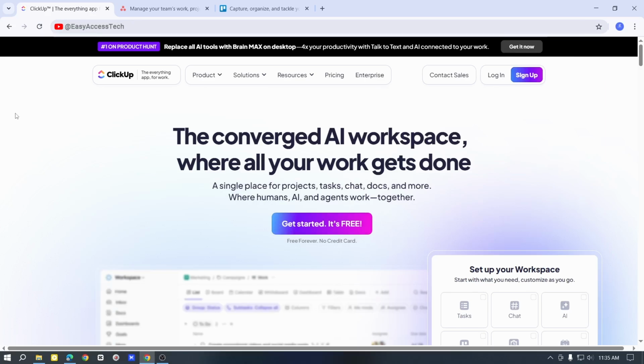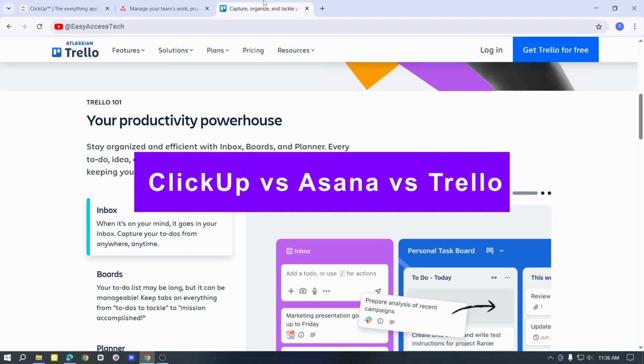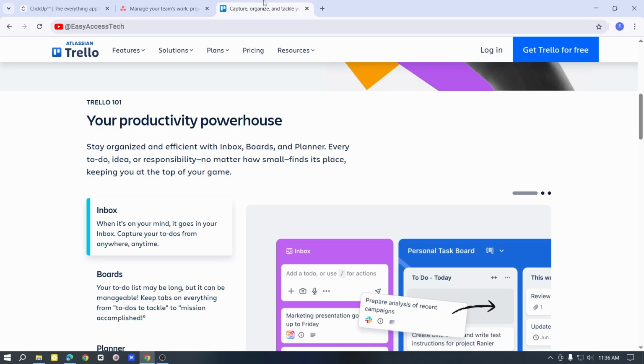Today we are going to talk about three of the most popular project management tools. The topic is ClickUp versus Asana versus Trello. Now this is the ultimate showdown because all three are famous and many people are confused about which one is best for their work. So don't worry, I will explain everything in simple English so you can easily understand.